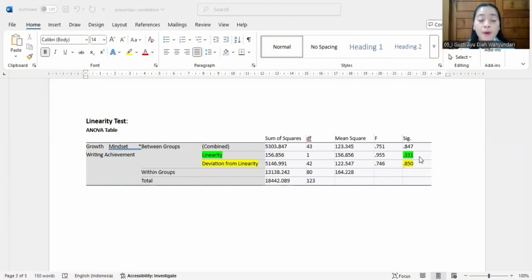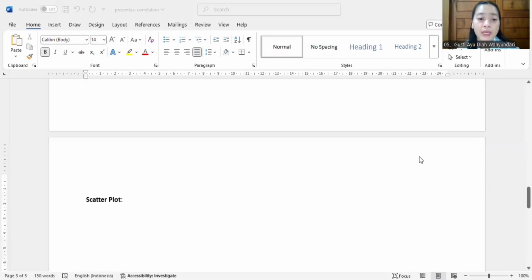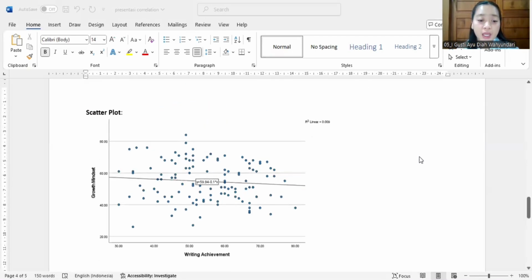If the p-value is above 0.05, we cannot continue to use Pearson correlation to check the hypothesis. That's why we use Spearman correlation to check the hypothesis. But before we check the hypothesis, we can check the scatter plot to see the relationship between growth mindset and writing achievement. And this is my scatter plot.